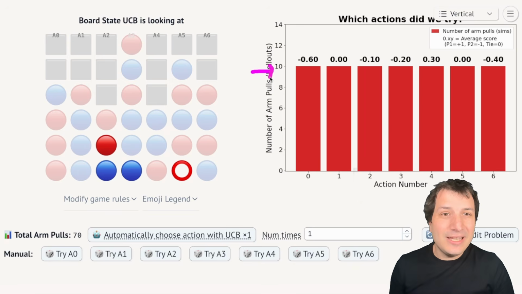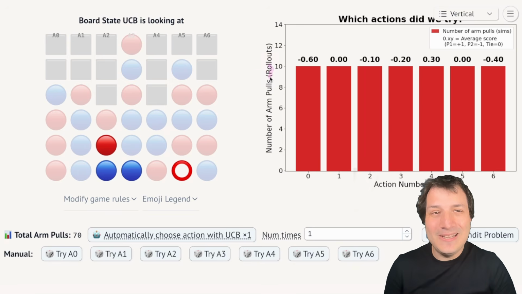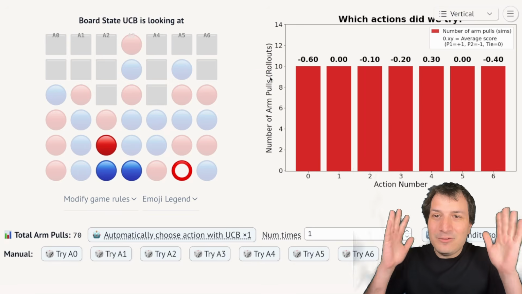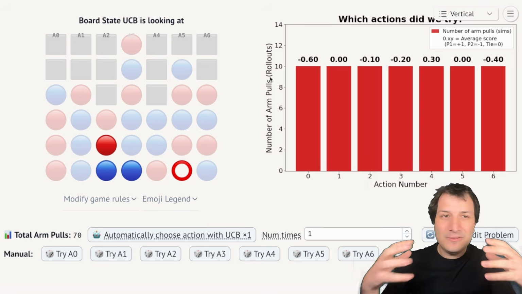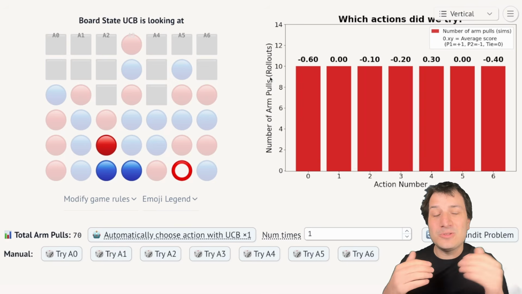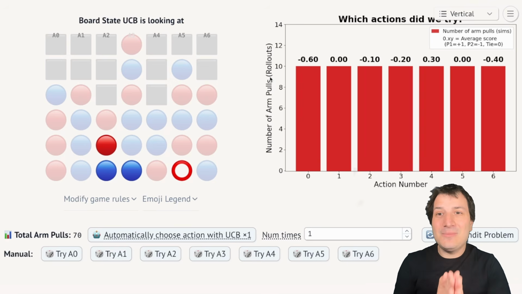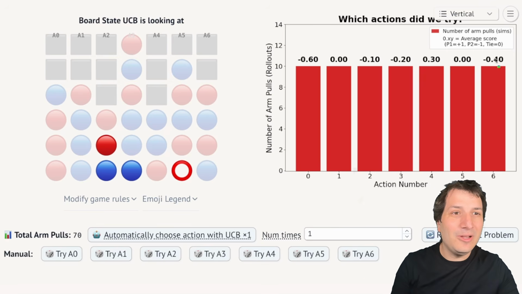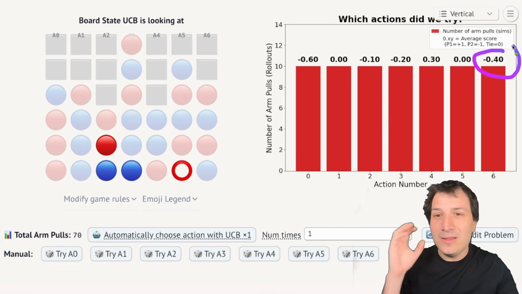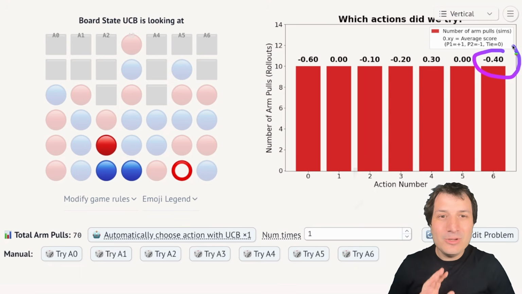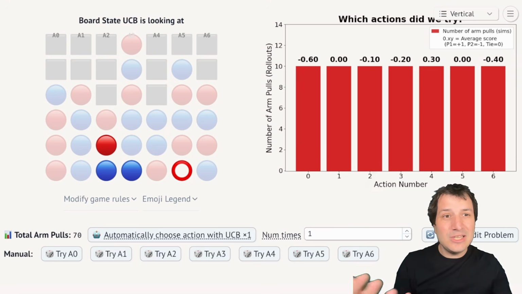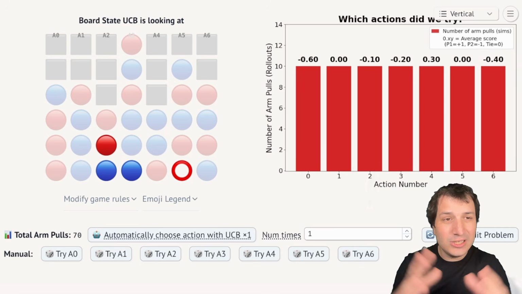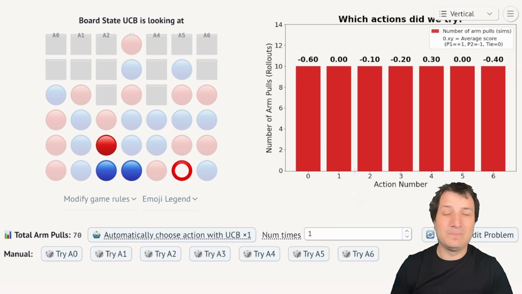And fundamentally, what we're going to run into is that when there are a lot of different actions and we need to run a lot of different rollouts to figure out which ones are good and bad, there is a fundamental waste of energy here on the bad moves. So for example, action A6, the farmost column, is going really badly. Maybe we should just stop trying that one. So instead of doing them all equally, doing them 10 times each, maybe we should focus our attention on the better ones. And this is fundamentally what the UCB algorithm is going to do.